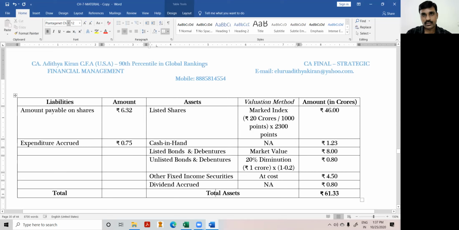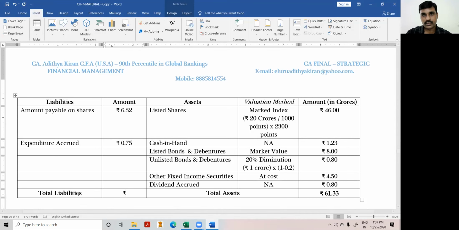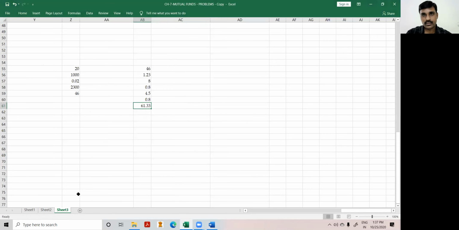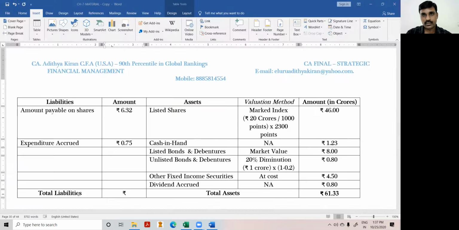Now our total liabilities will also be the same, 61.33. What is the total liabilities? Look at this: 6.32 plus 0.75, that is 7.07. 7.07 is the total liabilities.